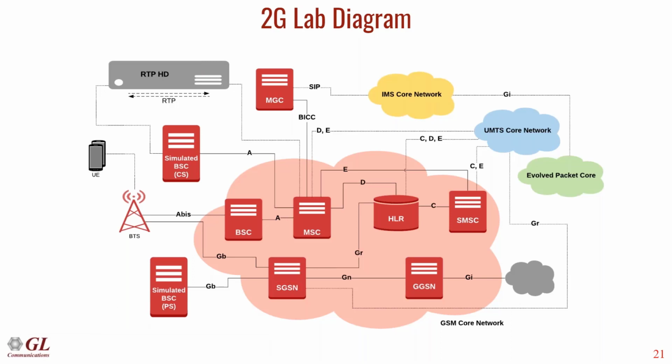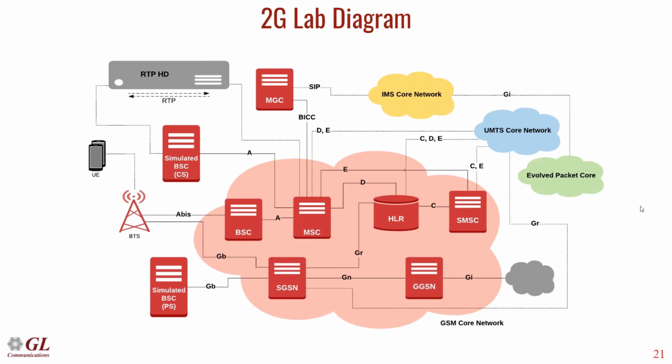So let's move to the 2G lab architecture here. It is almost similar to the 3G lab. The basic differences are that the RNC capabilities are handled here by the BSC, that is the base station controller, and the Home NodeB functionalities are handled by the BTS, which hosts transceivers for the UE to connect on the air interface.